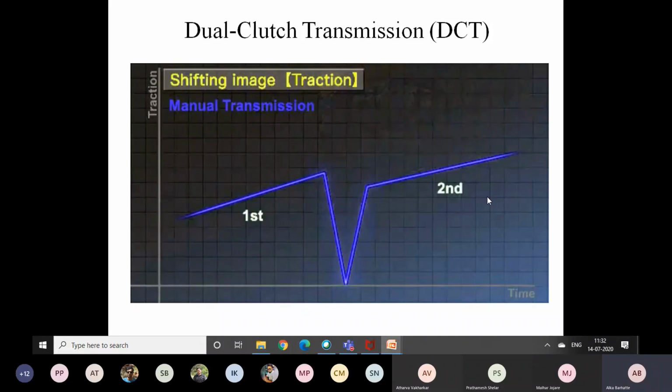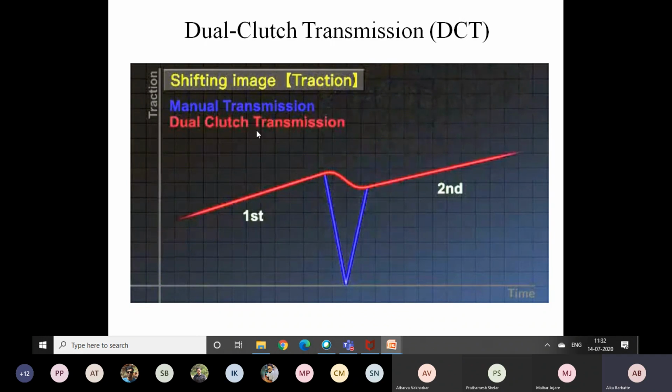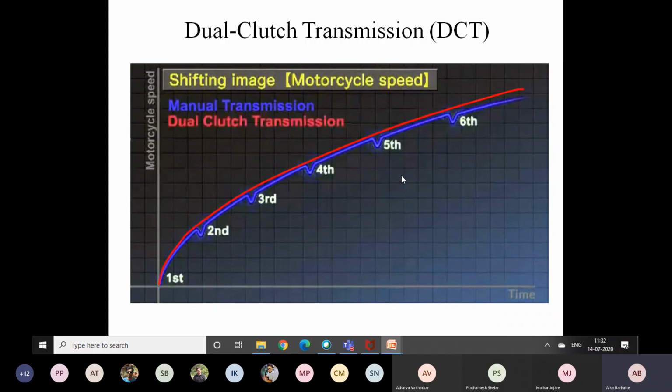So this is representing your manual switching from first to second, okay, whereas this red part is representing the dual clutch, as the second gear is already in position, so the time taken to shift from first gear to second gear is less as compared to the manual transmission, okay. That is the advantage or use of the dual clutch transmission. Again here the transition from one gear to the second is smoother as compared to manual or automatic without dual clutch.